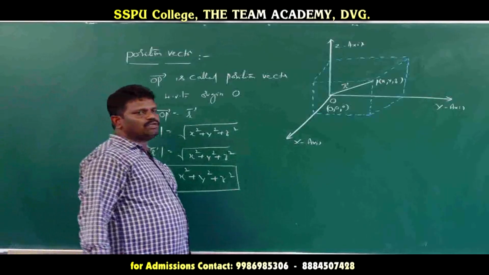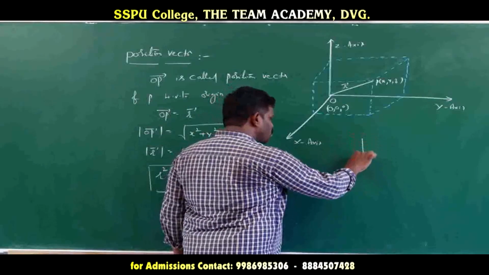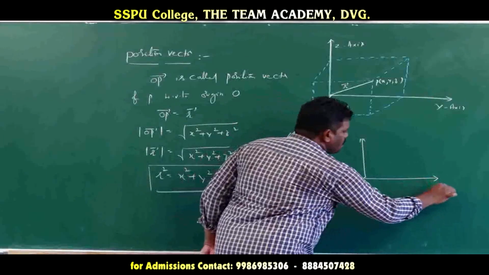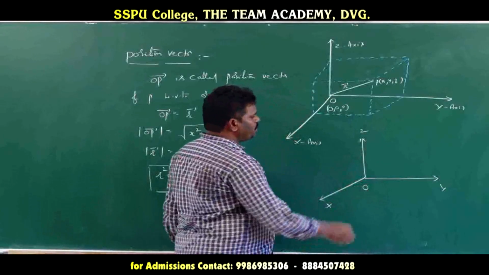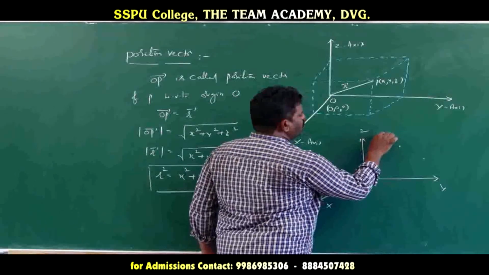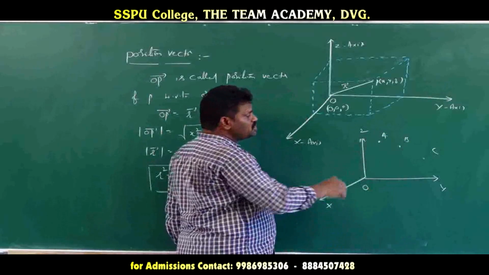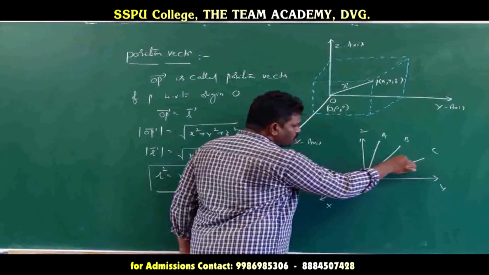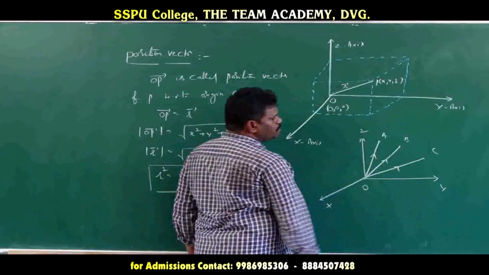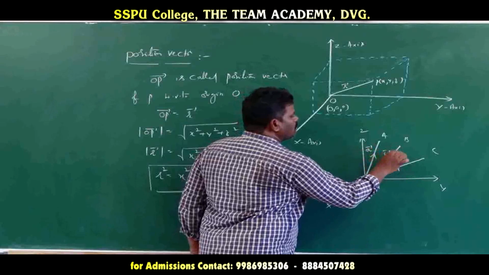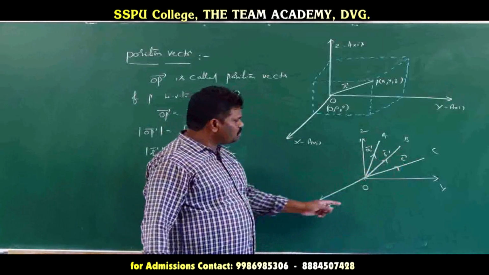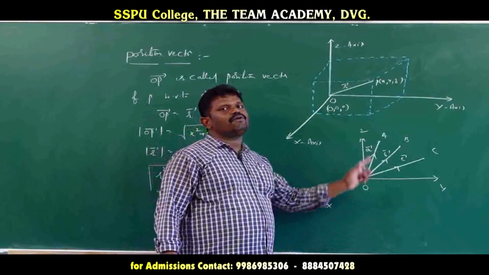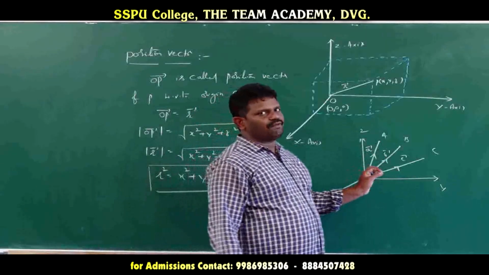Suppose this is the three-dimensional geometry, and we consider the x axis, y axis and z axis. Now if we take some points here, A point, B point, C point, then the position vector of A is obtained by joining it with the origin, and similarly for B and C. Suppose A bar is the position vector of A point, B bar is the position vector of B point, and C bar is the position vector of C point. So that is the position vector concept.